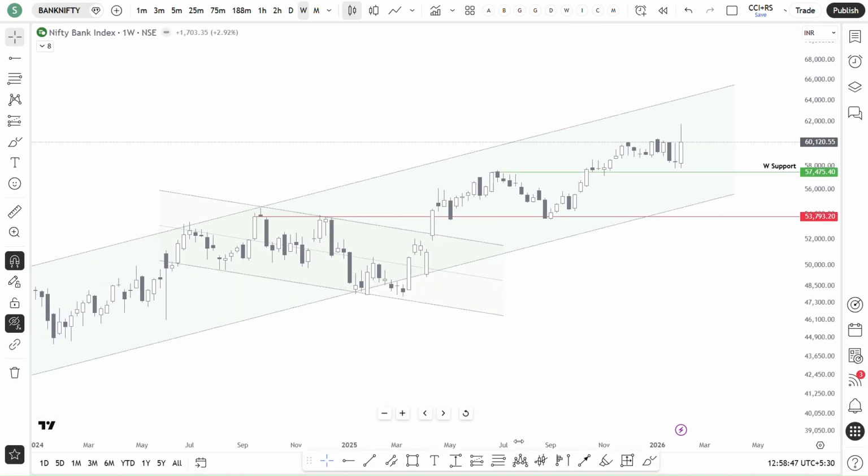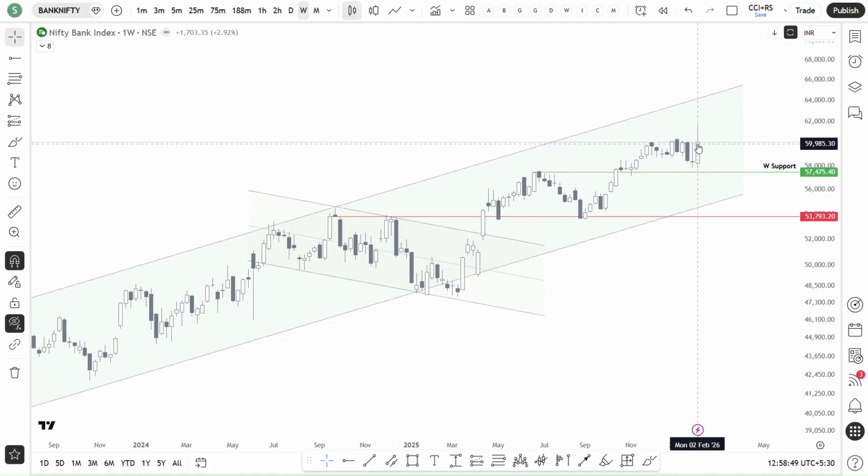And what else? Nifty Bank, if you see, though it didn't create any new high, I mean, the close is not above the previous highs. There is weakness, or you can say a kind of positive profit booking has happened over here.